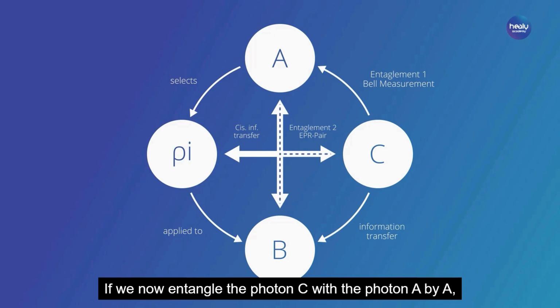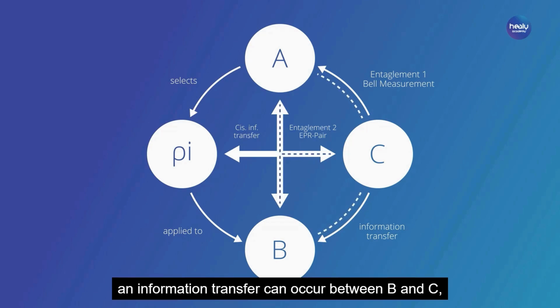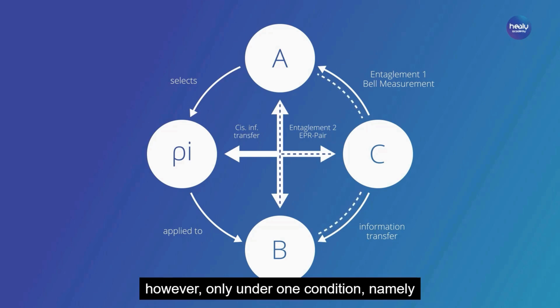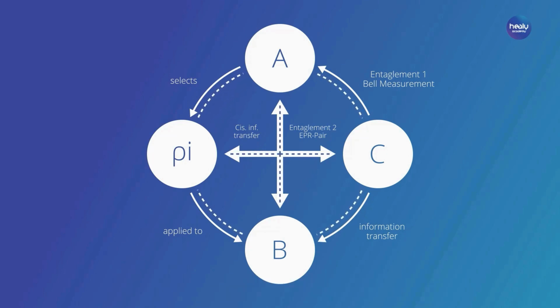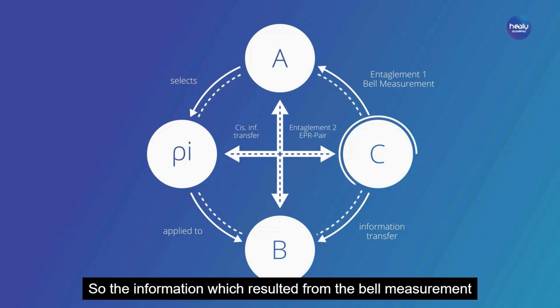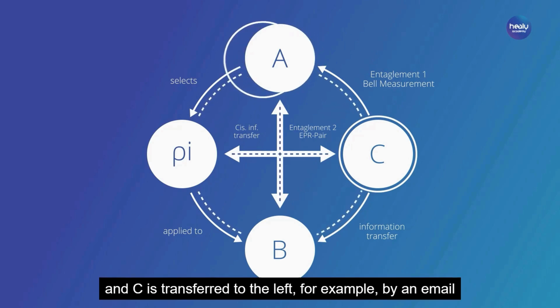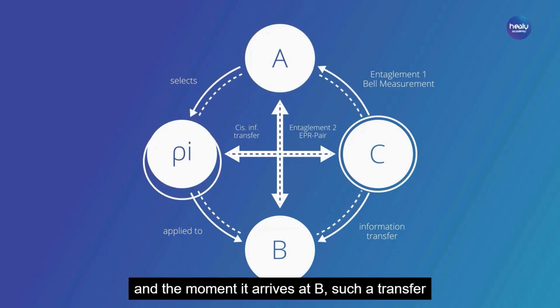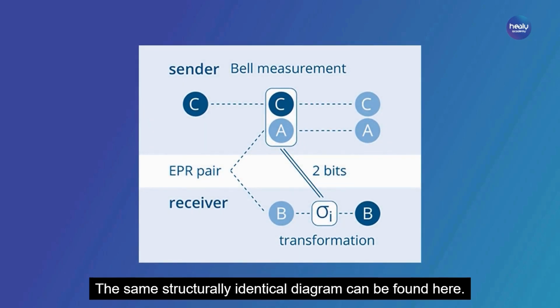If we now entangle the photon C with the photon A by a so-called Bell measurement, a short circuit and information transfer can occur between B and C. However, only under one condition, namely that at the same time the result of the Bell measurement is transmitted through a classic information transfer channel on the left. So, the information which resulted from the Bell measurement, measured only at the global system A and C, is transferred to the left, for example by an email, and the moment it arrives at B, such a transfer of information takes place. The same structurally identical diagram can be found here.